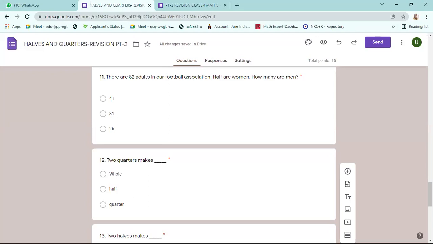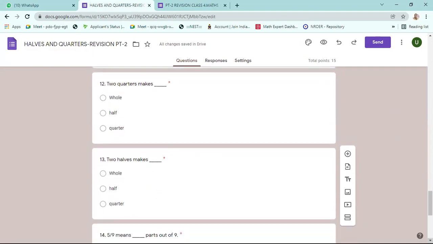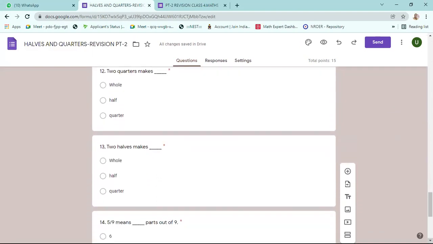Twelfth and 13th. 2 quarters will make half. 13th one, 2 halves. Half and half will make whole or full. Sir, 13th one answer is full, sir. Two halves will make whole or full.